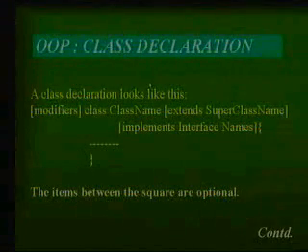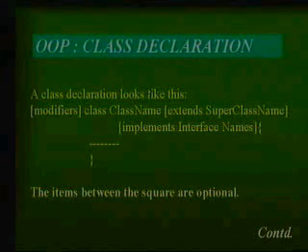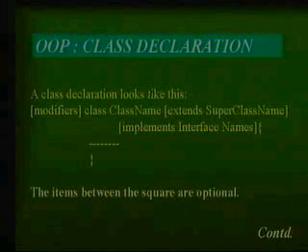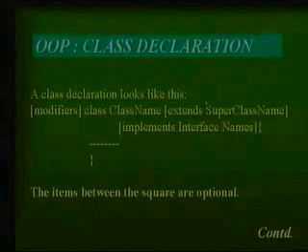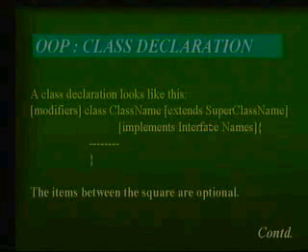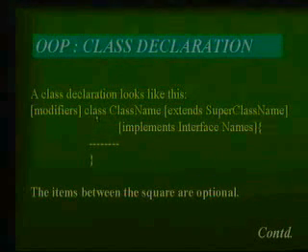Now the important thing: how do you declare a class? The generic syntax for declaring a class in Java looks like this. This is a very important thing you have to understand: what is written inside brackets means optional. It's not necessary to use it. When you declare a class, you must use the class keyword, because your program will have a number of classes. It must have a class construct that is defined by Java.